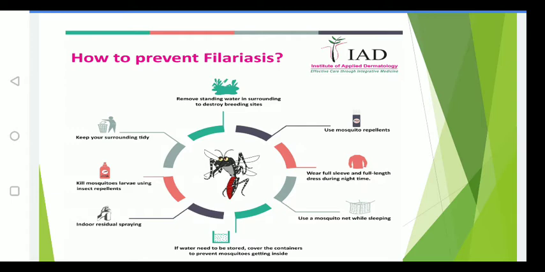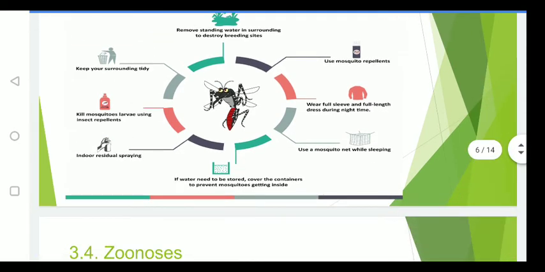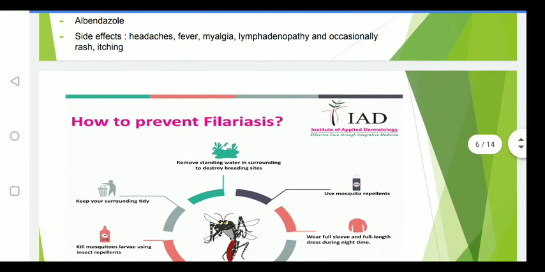Then kill the mosquito larvae using insect repellents, because if water is there, mosquitoes can breed. If breeding is there in the particular water, you can use chemicals, that is insect repellents, to kill the mosquito larvae. And keep your surroundings always clean. There should be a healthy environment. So these are the things on filariasis.